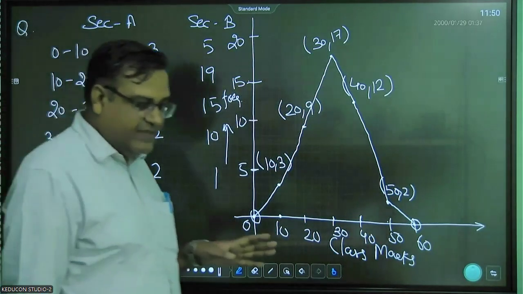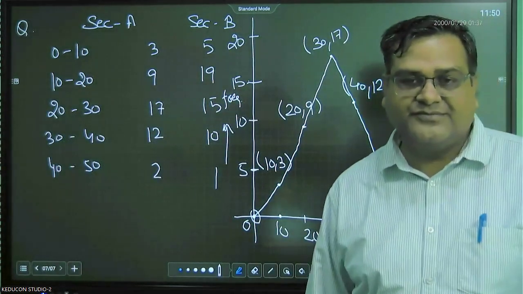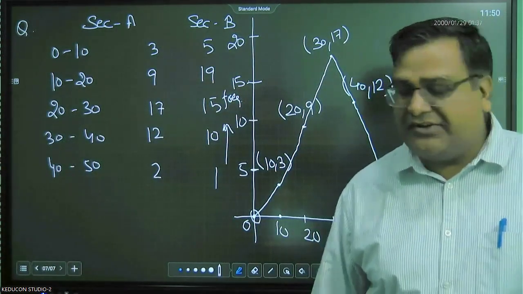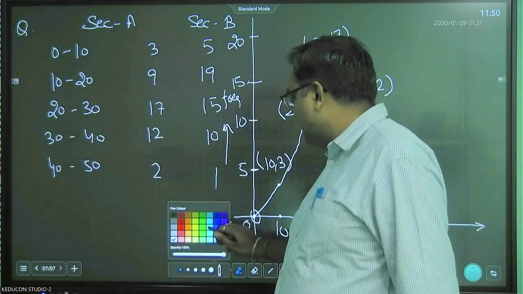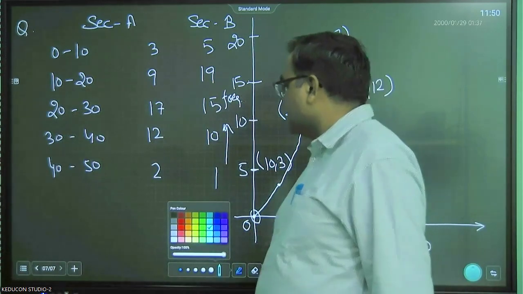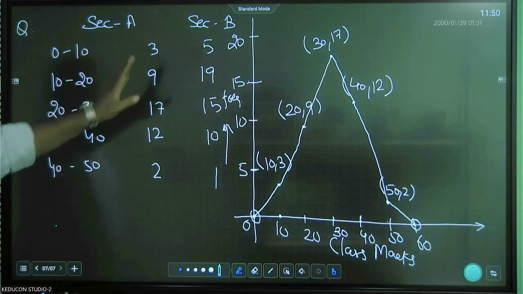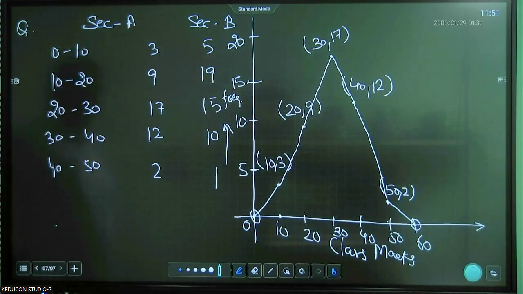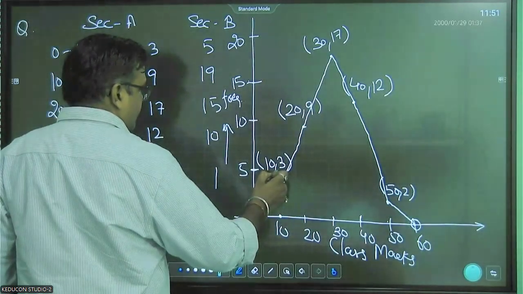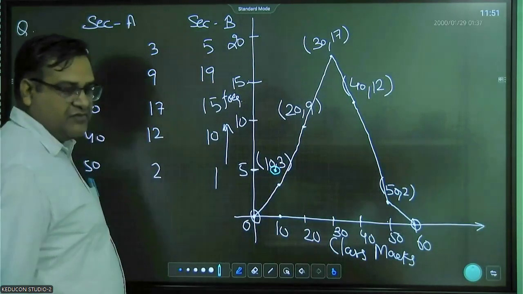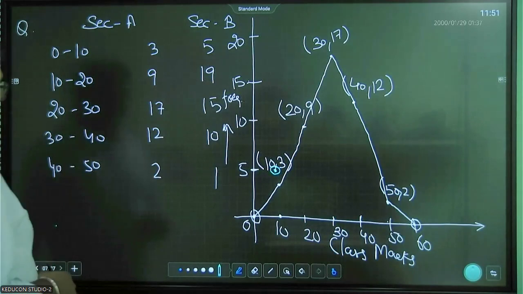Now generally what is advisable when you are drawing two frequency polygons on the same graph is to take a different color pen. So now we'll take a different color to draw section B. For section B, the class interval 0 to 10 is 5. So it will start from here. Next is 10 to 20, it is 19.